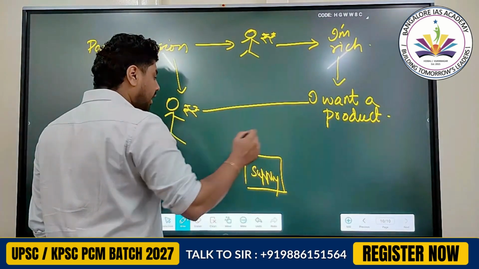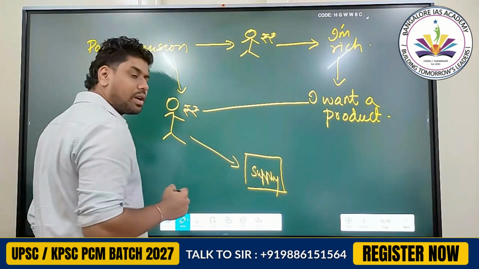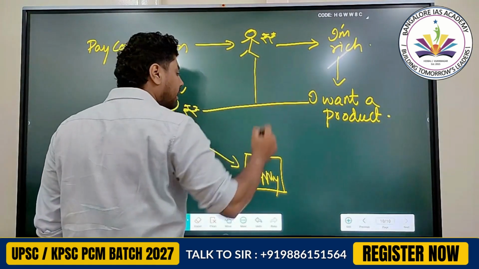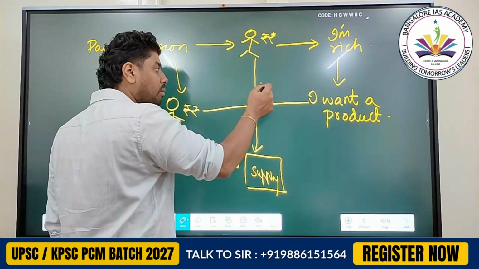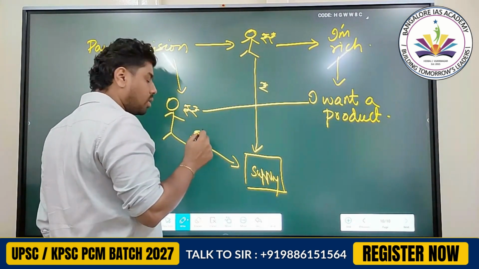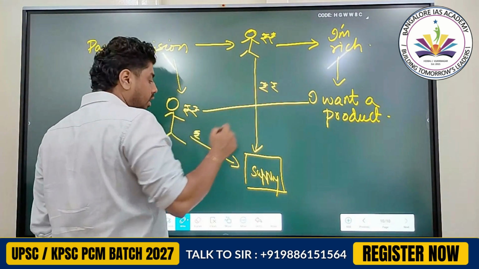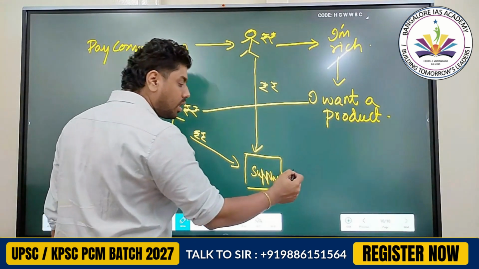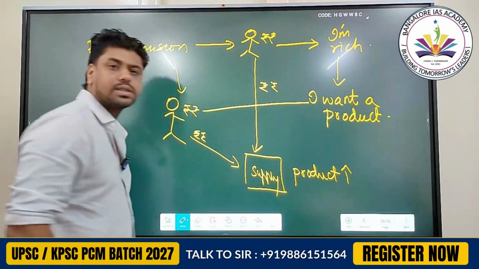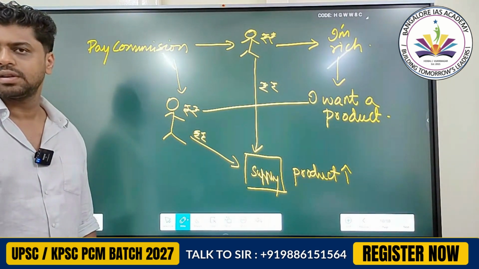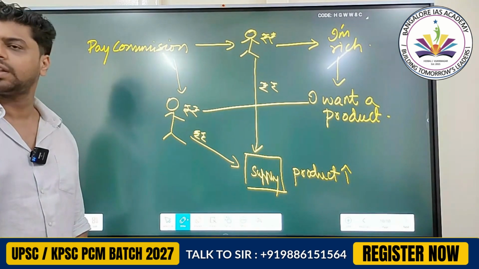Now this guy will tell that I want this. This guy will tell I want this. Both of them will be ready to give more. This guy will also give more, and he will also give more. So the price of the product will increase. Understood this? Everyone? Let me give you another example.